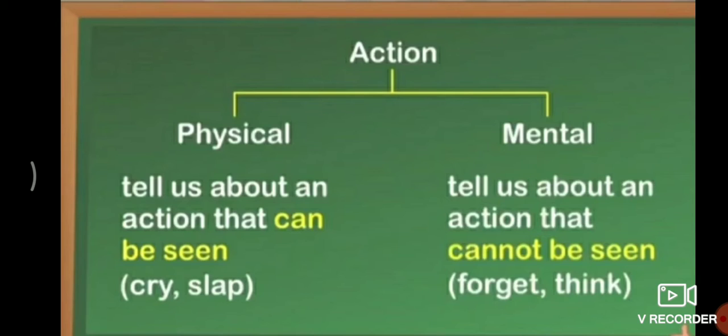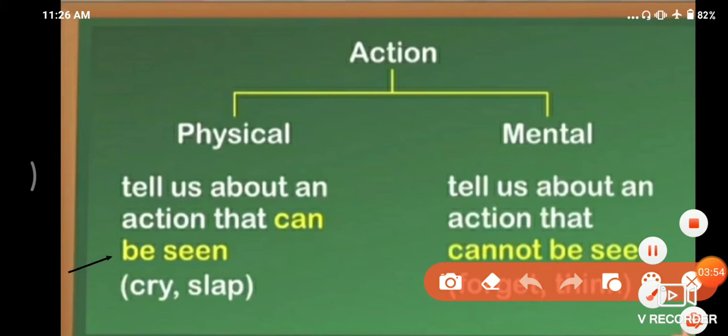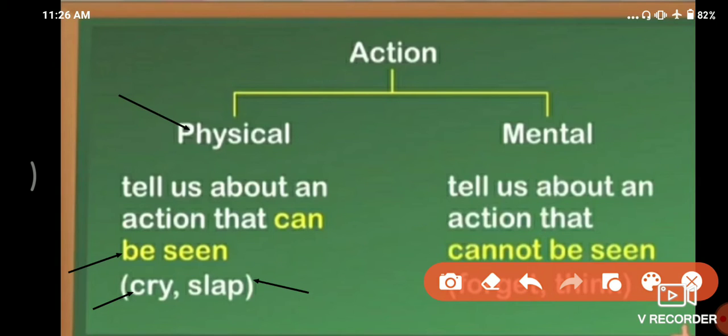So let us see the first example on the left side. It tells us about an action that can be seen. In the physical format, the action can be seen. Like you can see the baby, a small child, is crying, or you might have seen a slap, means thappad. So in this your body is involved, right? In crying also your body is involved. If someone slaps, also the hand is involved, means the body part is involved in a physical thing.